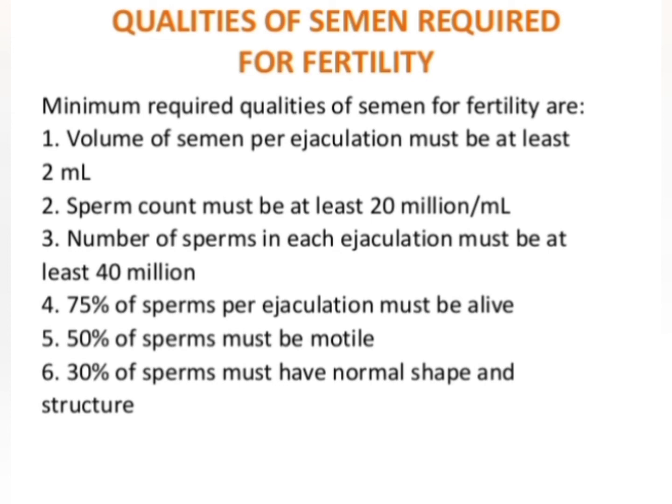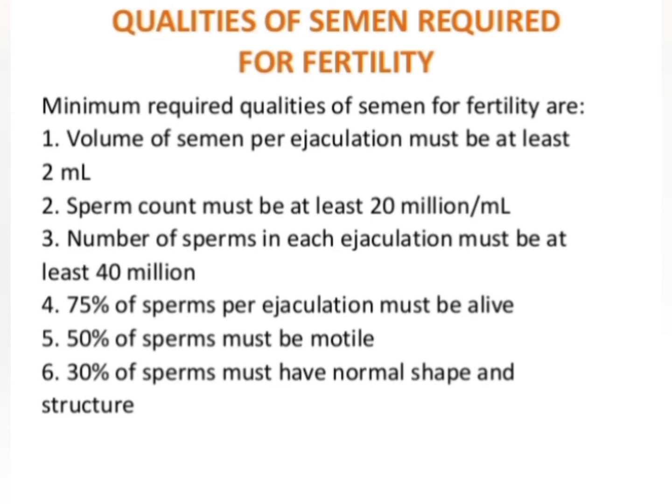For the sperm count, in 1 ml of semen there should be at least 20 million sperm. Third, the number of sperms in each ejaculation must be at least 40 million. As we have seen, in each ejaculation the volume of semen should be 2 ml, so in 2 ml the number of sperm should be 40 million.